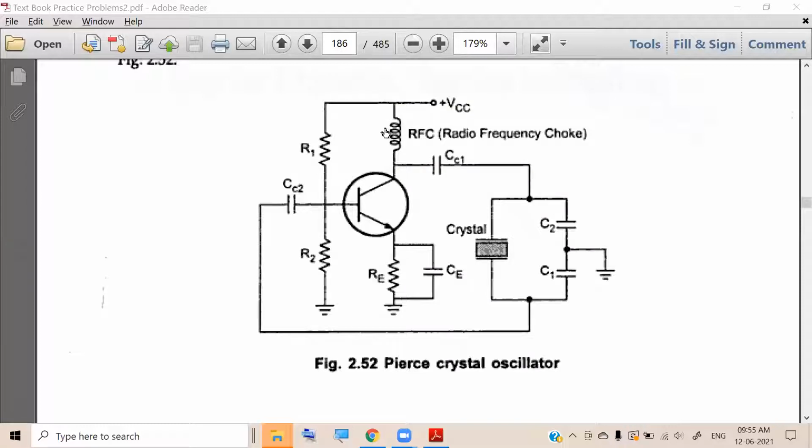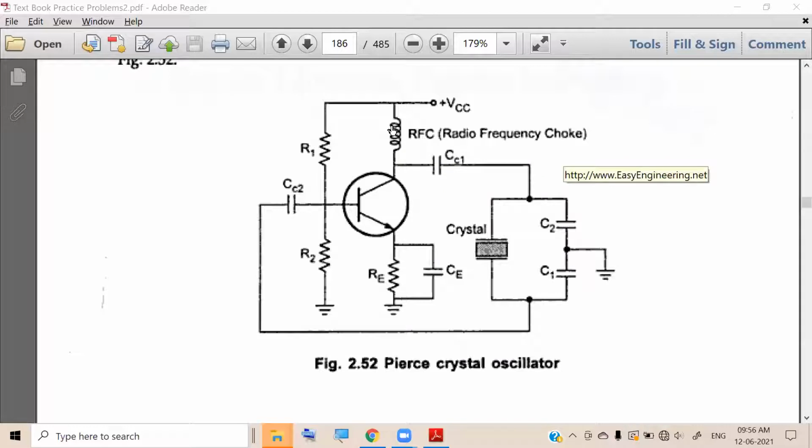In the previous circuit we took a resistor, but here we take an inductor because the advantage is that for an inductor the losses will be less, and if we have less losses, then the gain will be higher. So for that advantage we are taking a radio frequency choke.